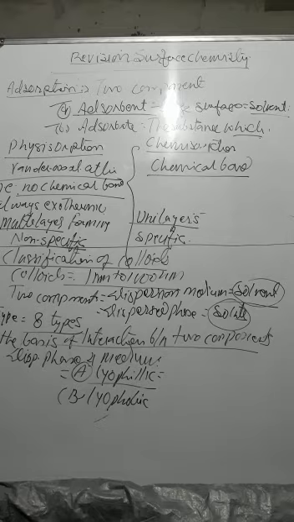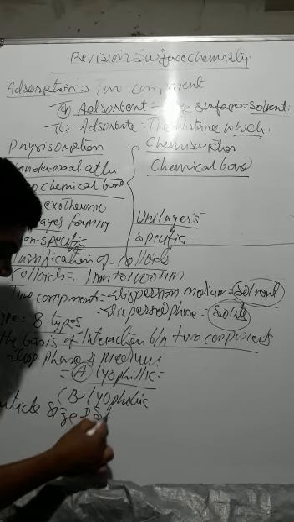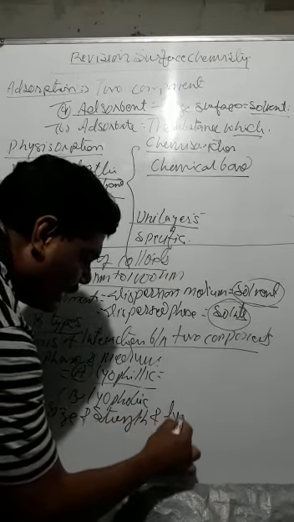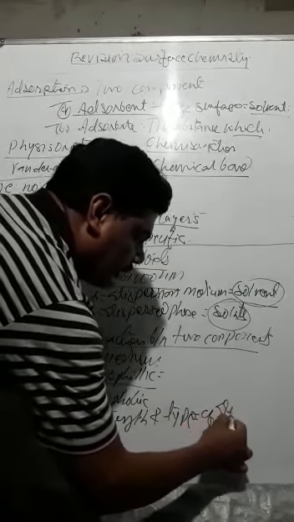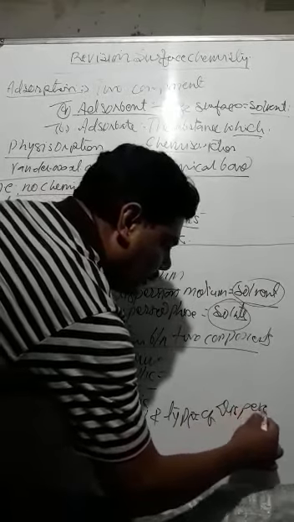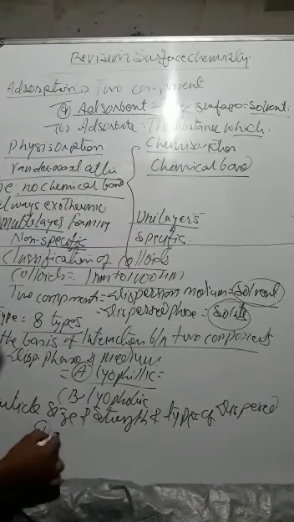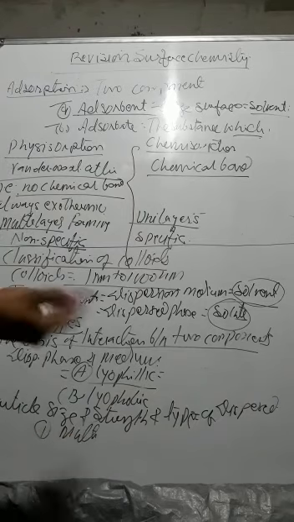Getting? Now the next one is on the basis of particle size and strength and the type of dispersed phase. It is of three types. The first type is called multimolecular. We will see it in the next video.